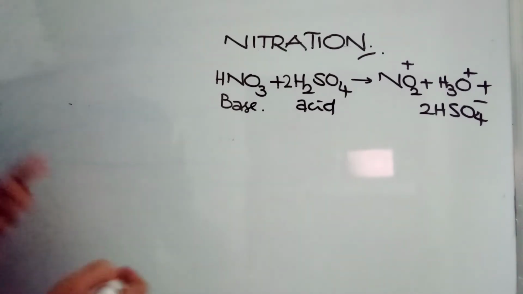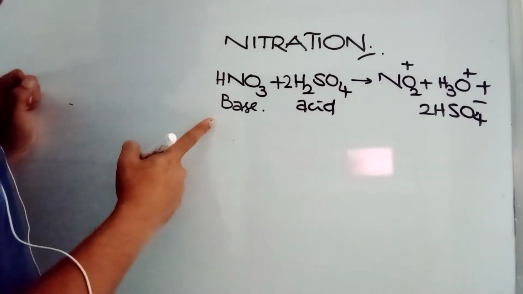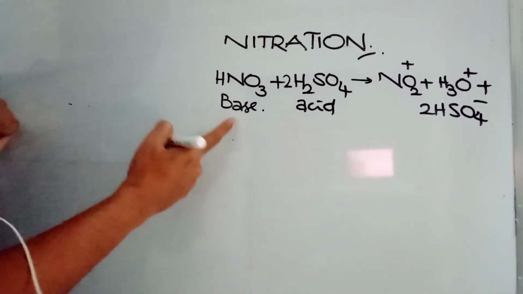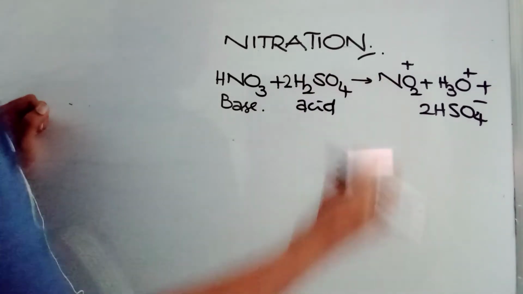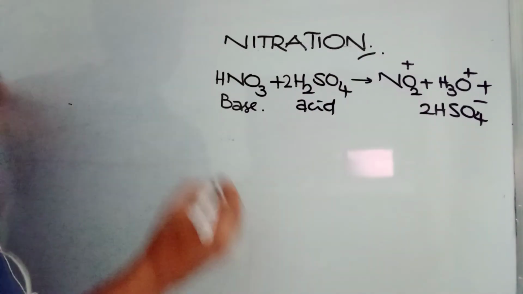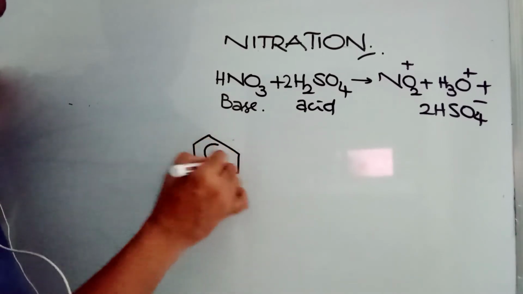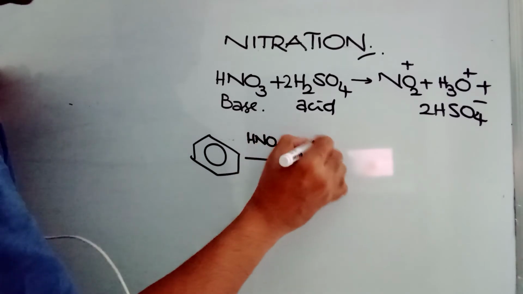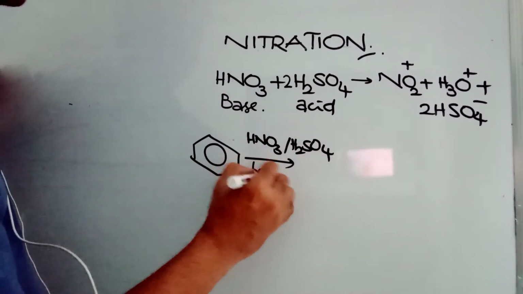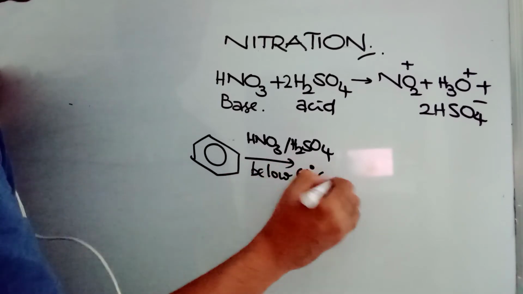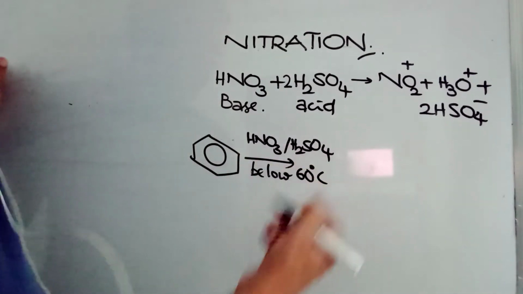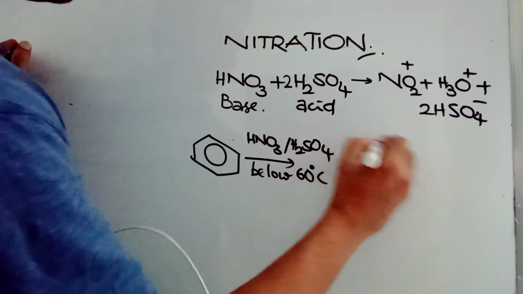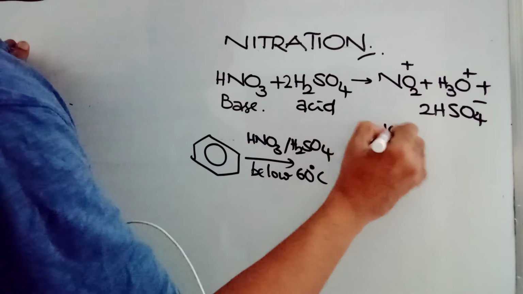In nitration, HNO3 functions like a base and H2SO4 functions like an acid. It gives H+ ion and it gives OH- ion. So NO2+ is formed. This NO2+ is the electrophile. The reaction is a routine reaction. When concentrated HNO3 and concentrated H2SO4 are used in 1:1 ratio by volume, below 60 degrees Celsius, it's a mandatory condition. Remember, above 60 degrees Celsius or around 100 degrees Celsius, you are going to get meta-dinitrobenzene. So below 60 is mandatory, and you get your nitrobenzene.